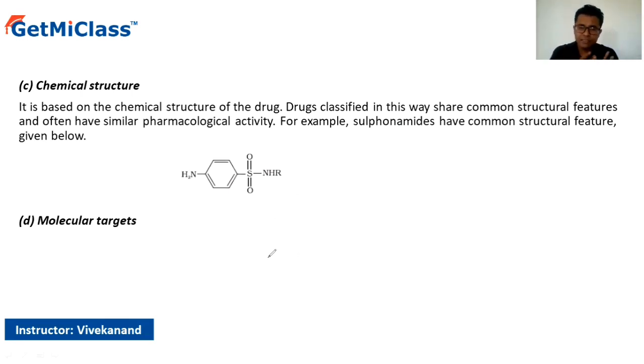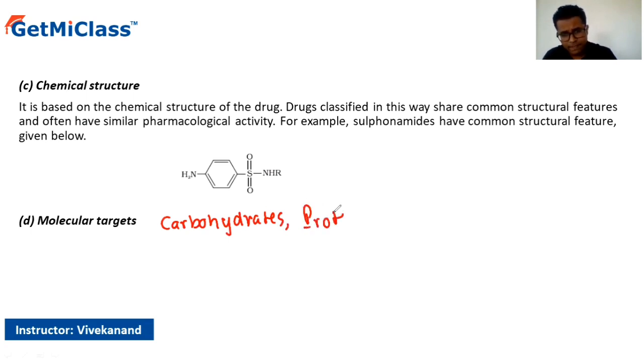Whatever drugs we have usually target these big molecules because these big molecules usually accompany biochemical processes. So these molecules, as we have spoken about, the carbohydrates, the proteins, the lipids, the nucleic acids.